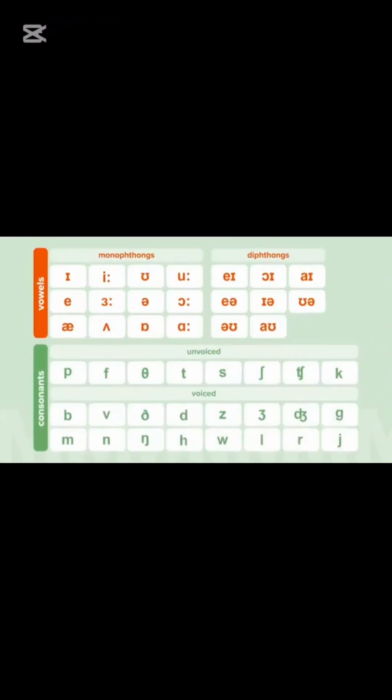These are the 44 sounds of English. You'll notice that some of these sounds look like English letters. So that makes it easy, right? You can see the letter B for the B sound, the letter K for the K sound. But there are some different symbols here for other sounds. For example, this one represents the sh sound.